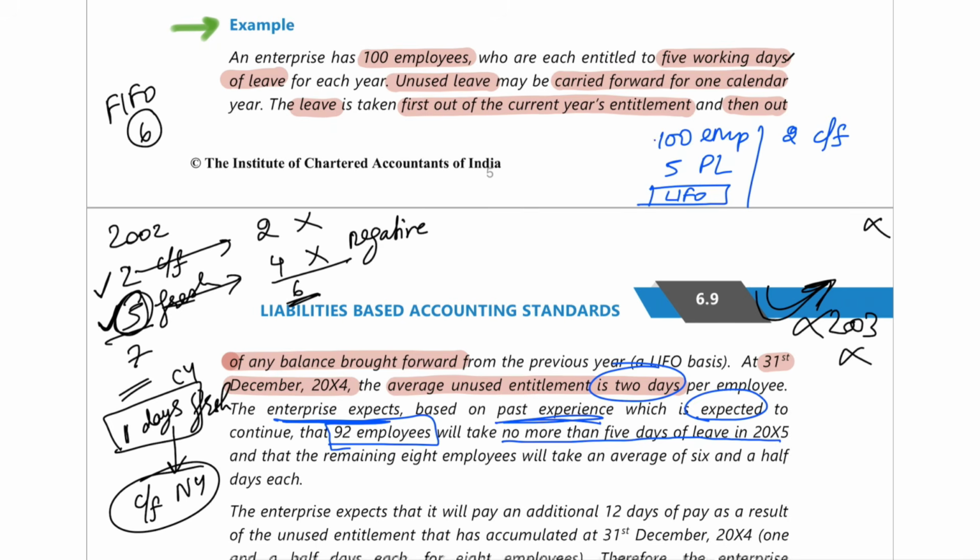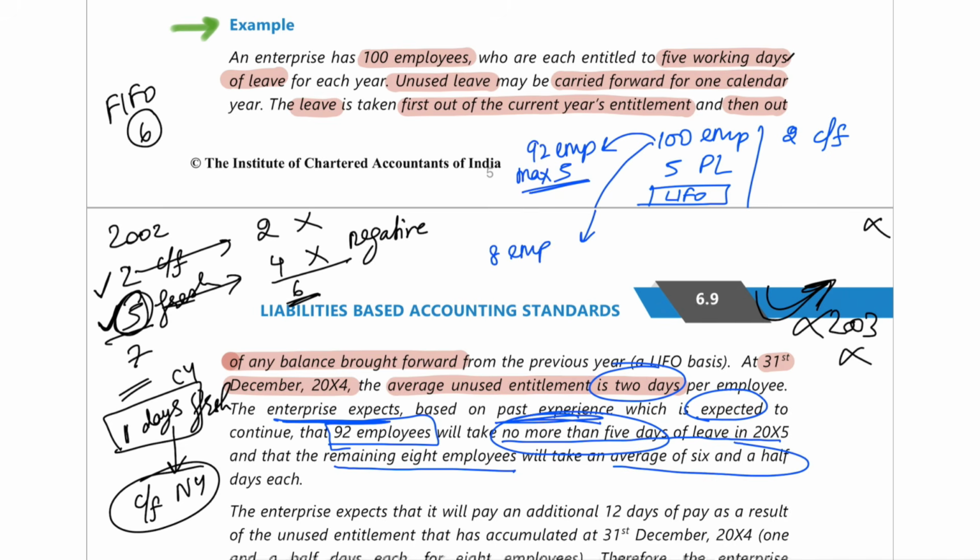So amongst these 100 employees in the current year, only 92 employees will take leave, and they will not take more than 5 days. Maximum only 5 days of leave. And the remaining 8 employees will take an average of 6.5 days of leave. I hope you understood this.